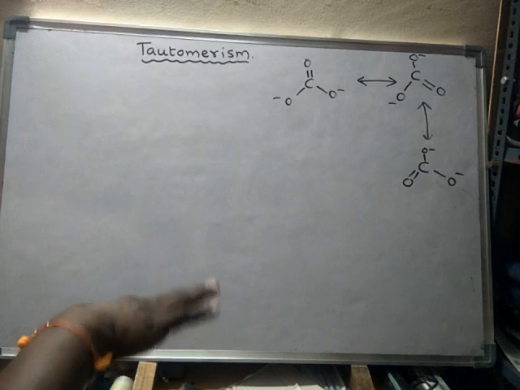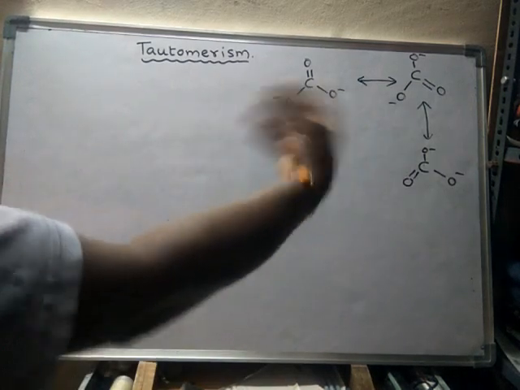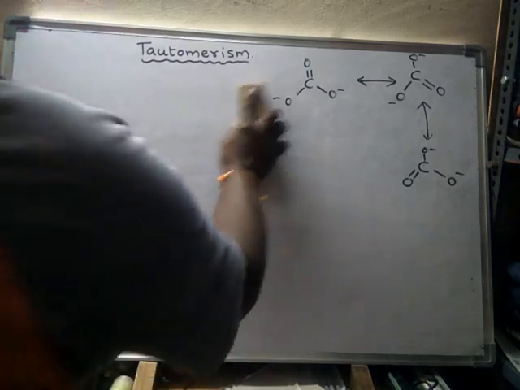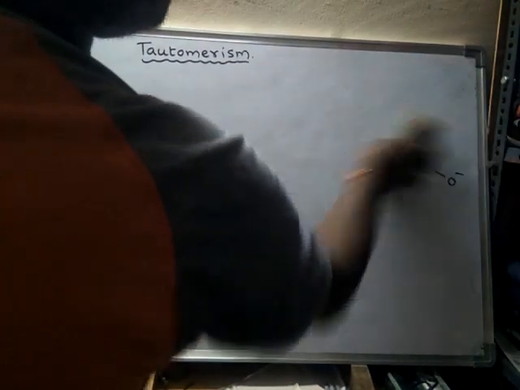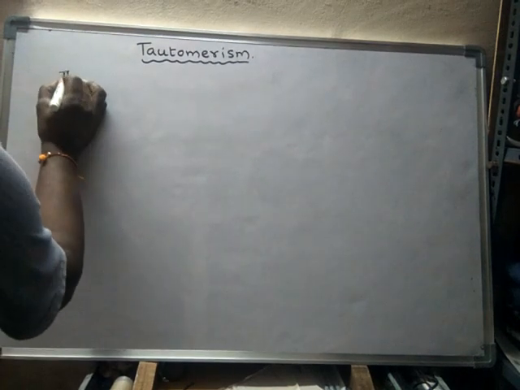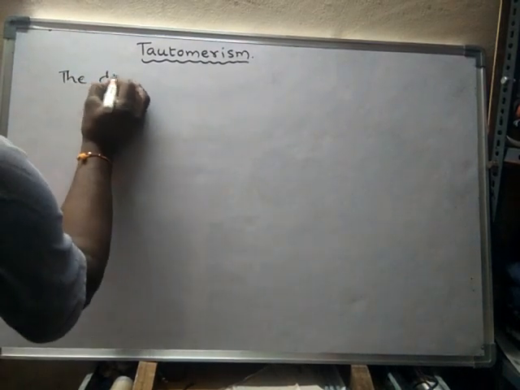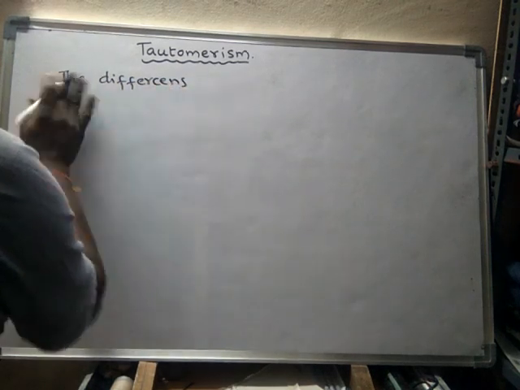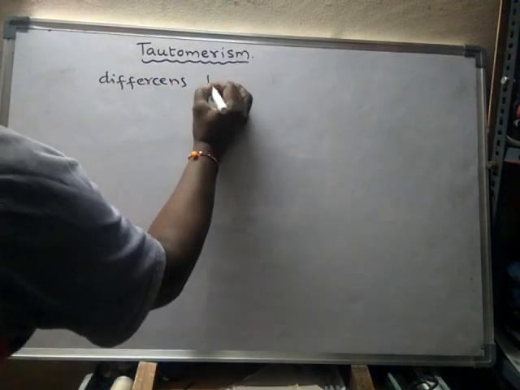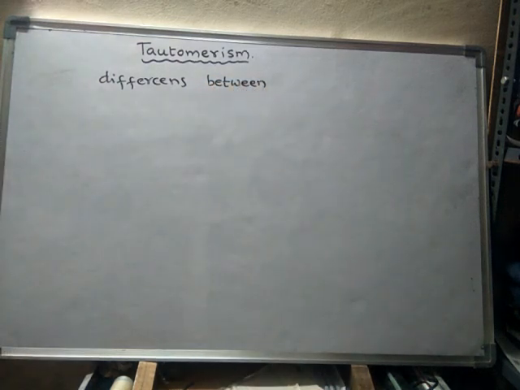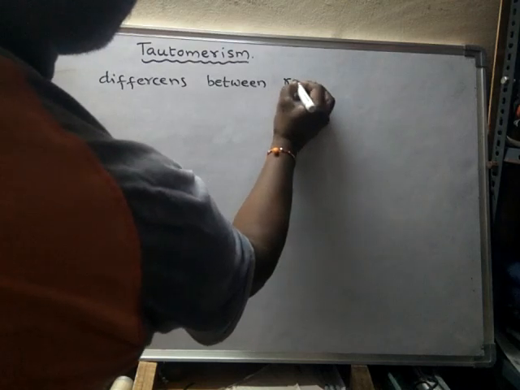The same type of phenomenon is found in tautomerism also, but there is a difference. There is a large difference between resonance and tautomerism. So we will learn the differences between resonance and tautomerism.